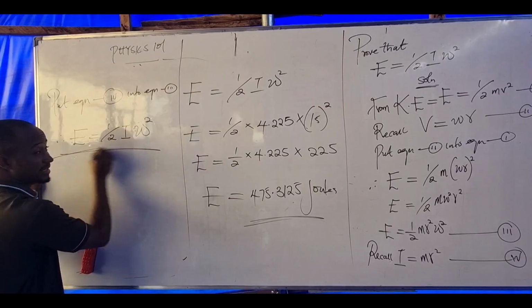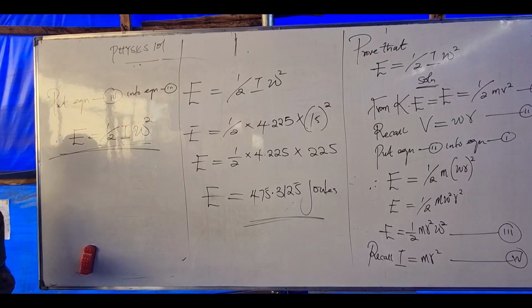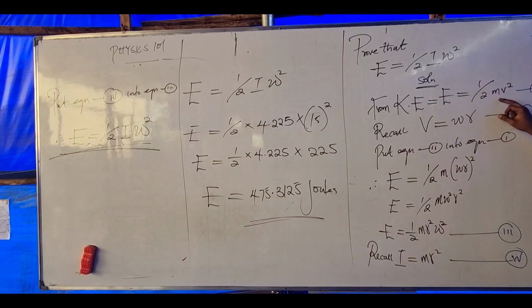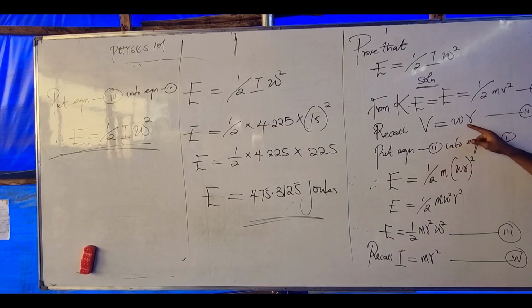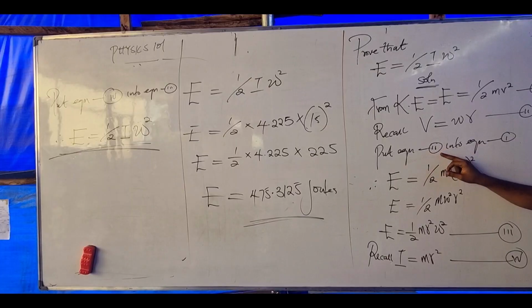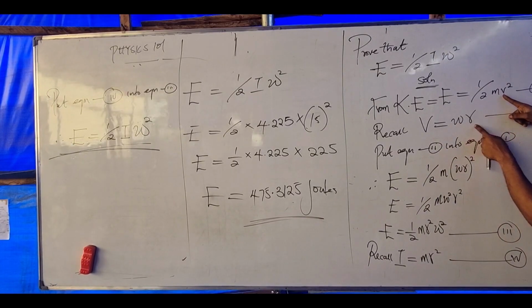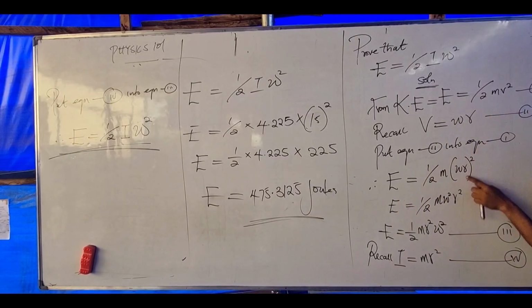Is it easy to find? Or should I repeat it again? It's easy, right? Just know this relationship that E equals half m v squared, and v equals w r. I gave this formula. If v equals w r, that means I can replace my v here with w r. So we put equation 2 into equation 1. Meaning anywhere I see this v, I'll put w r. Here becomes E equals half m, and my v is w r all squared.